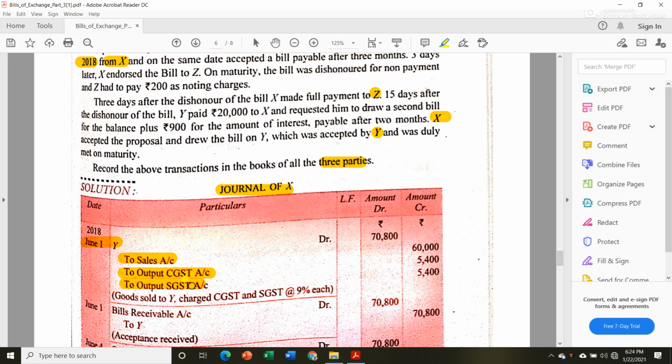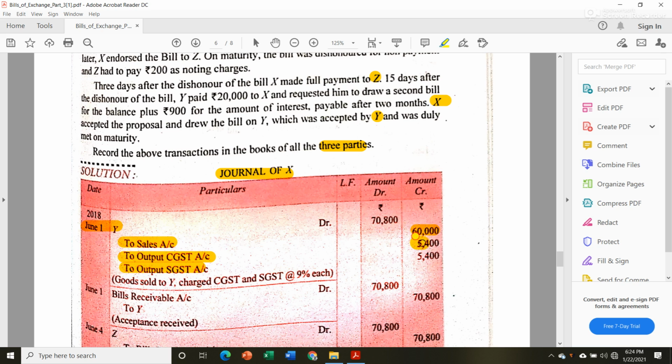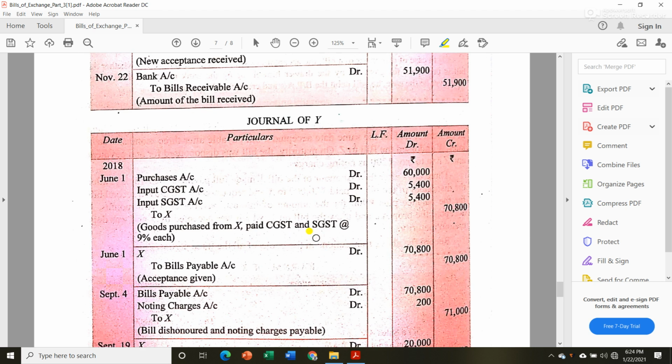The value of sales is 60,000, then 9% CGST, that is 9 6 54, 5,400 each, so altogether the value is 70,800. Then in the book of Y, there will be purchases account debit, input CGST account debit, input SGST account debit to X: 60,000, 5,400, 5,400, 70,800.